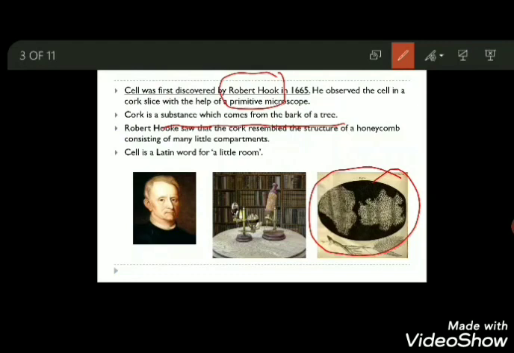After this observation he concluded that these small little rooms are called cells, and he discovered the cell. The name given was cell, and the meaning of cell is a little room.